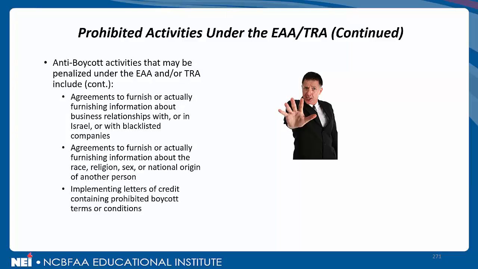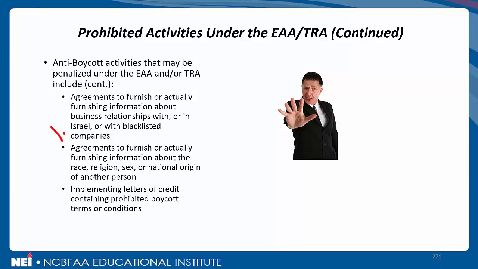Continuing on, first sub-bullet point, activities that can be penalized. Agreements to furnish or actually furnishing information about business relationships with or in Israel or with blacklisted companies. Something to point out, we saw this on the previous slide, an agreement to furnish or actually furnishing. So there's a statement whereby perhaps we're the exporter and we agree to do this, that can be penalized, or if we actually do it, of course, it can be penalized too. So it's not just the actual action. A simple agreement to engage in anti-boycott activity can be penalized. Important to point that out.